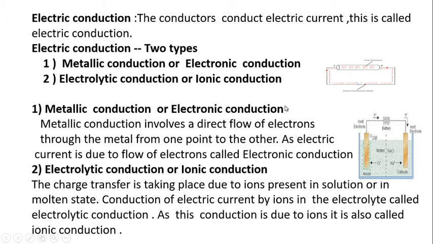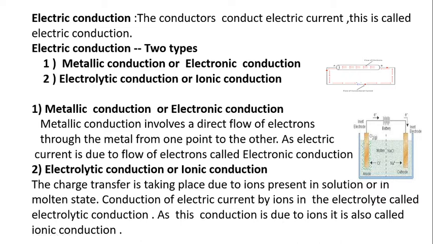We know that metals are good conductors of heat and electricity. See in the figure, this is a metallic conductor, a metallic plate, to which electric wires are attached and a battery is attached. When the electric current starts flowing through this metallic conductor, it is due to the free electrons which are present in the metals.